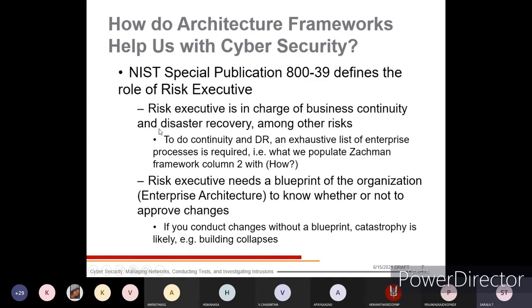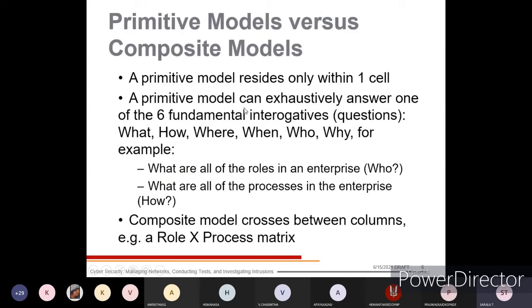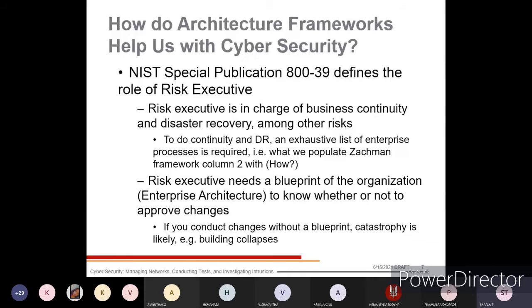If you are going with respect to risk executives in the Zachman framework, you can see the responsibility identification, how we are going to identify the problems, and how we are going to overcome them. That will come under how, the second column. In the second column of the framework, we find an exhaustive list of enterprise processes. All the exhaustive lists that we are going to identify are in this how column.